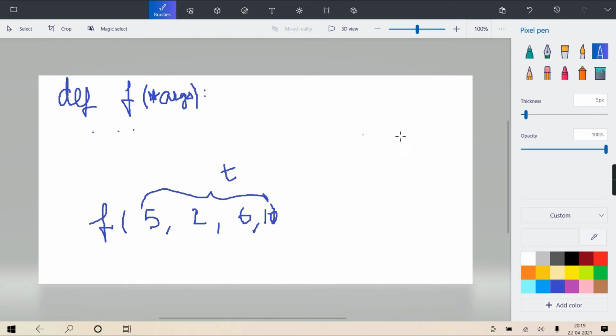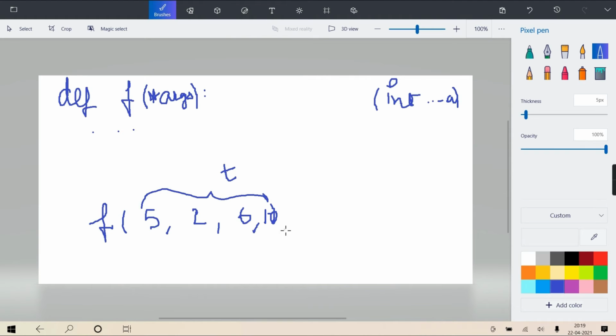Like in Java, if you have studied variable length arguments, how do you indicate it's a variable length argument? Whatever the data type, you put three dots, is it or no? Then the argument name. So Java automatically understands that this is variable length and it is going to receive many values. But internally Java converts this into an array only. So for Java, this is going to be an array. Exactly the same, but here it is a tuple.